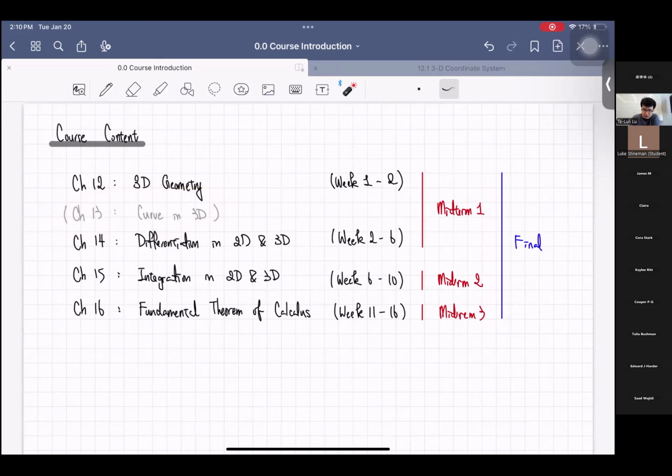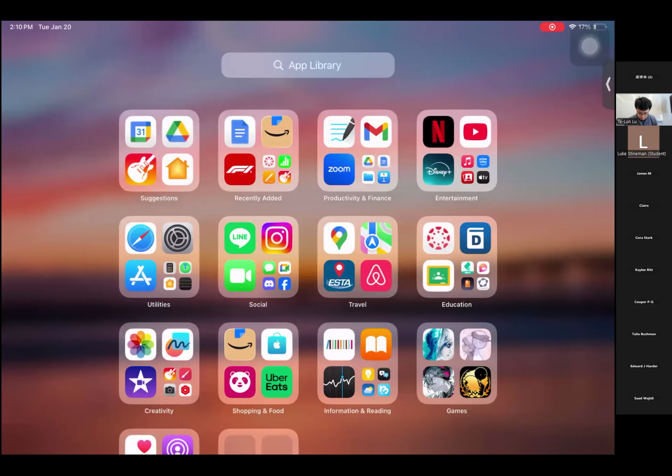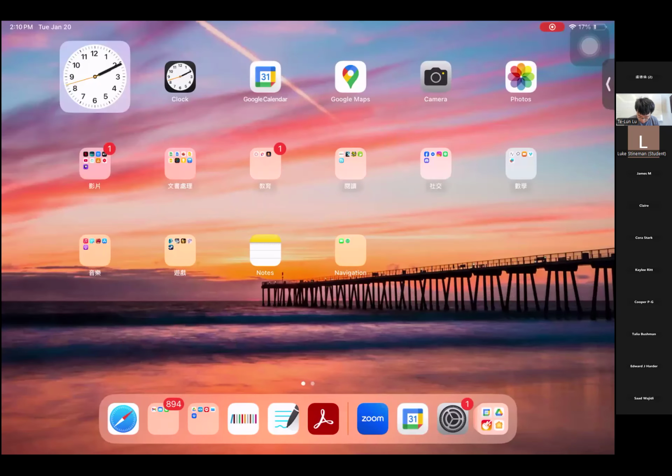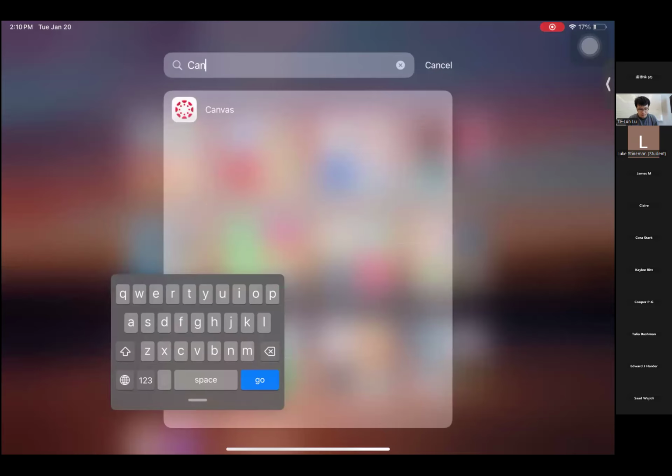Midterm one quizzes you on differentiation. Midterm two is on integration, and midterm three is on the connection between differentiation and integration. And the final will be basically everything. Right, that is for course content. And let me go to Canvas. Where is my Canvas? Okay, Canvas.